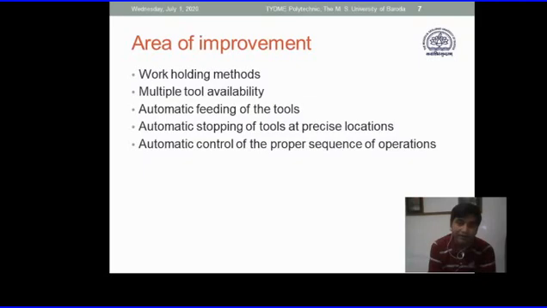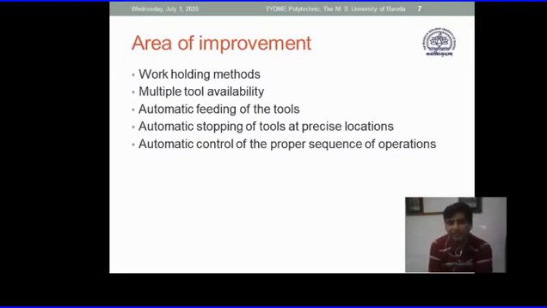Now the next step of improvement is that if we can mount multiple tools, then there should be some mechanism that is capable of moving these tools in the right place at the right time. That is very important. We are not going to stop the machine in between, just moving the right tool in the right place at the right time. That is automatic feeding of tools.